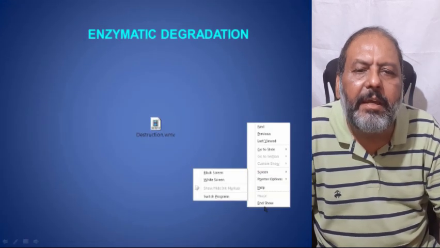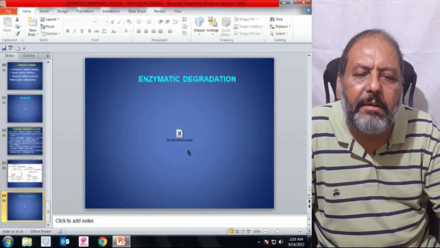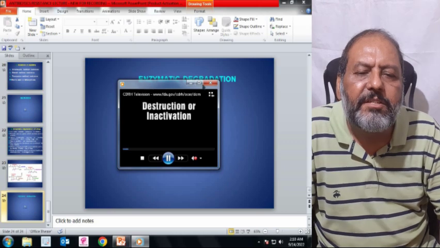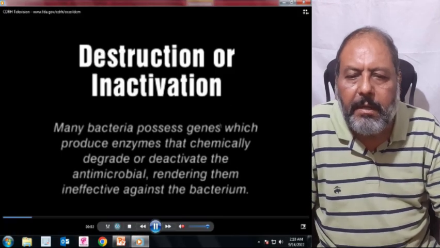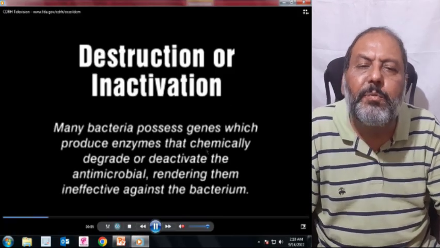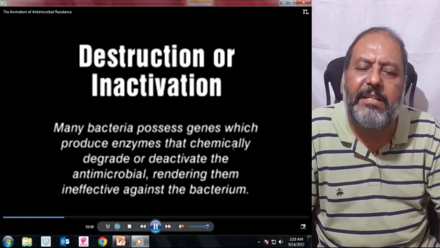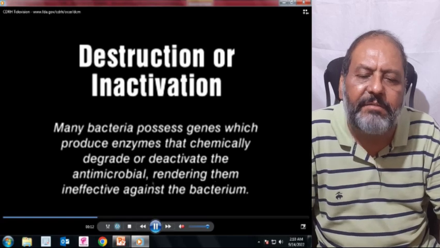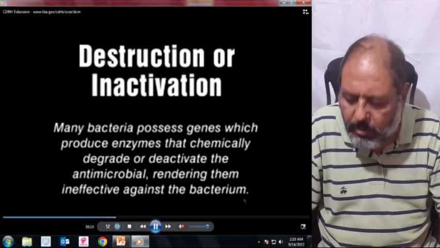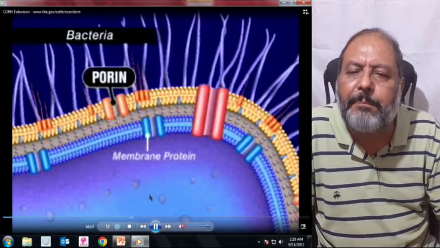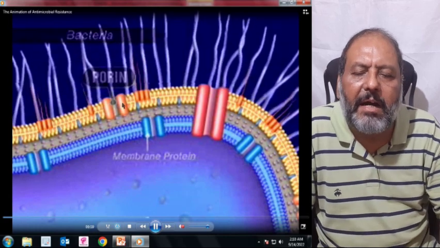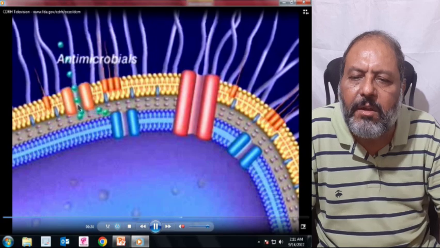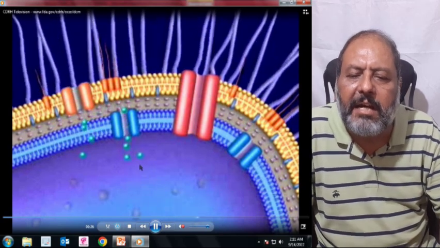Now, here one can see how enzymatic degradation occurs. Many bacteria possess genes which produce enzymes that chemically degrade or deactivate the antimicrobial, rendering them ineffective against the bacterium. So here one can see the porin molecule of the bacteria, and the antibiotic is just getting entered from this toward the cytoplasm.